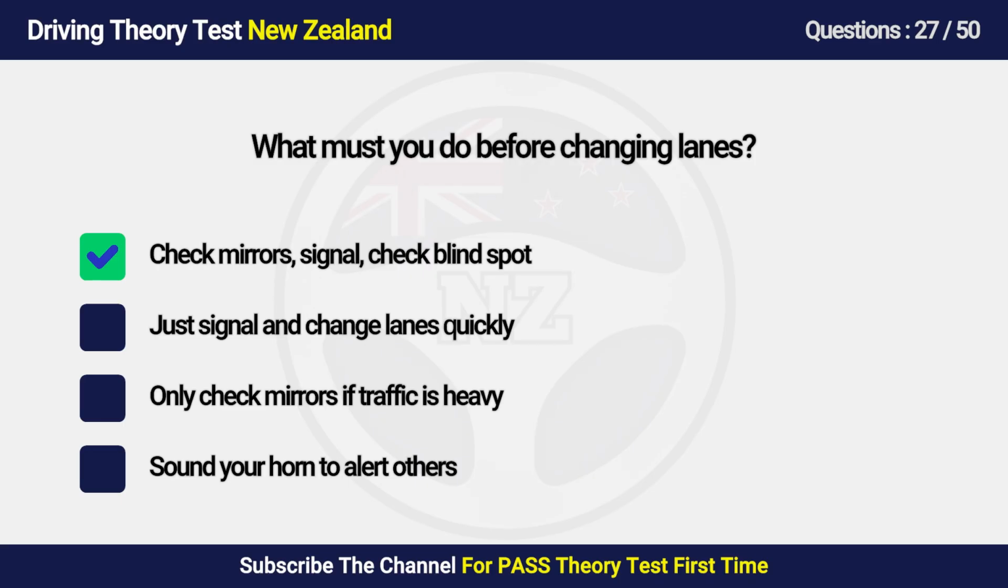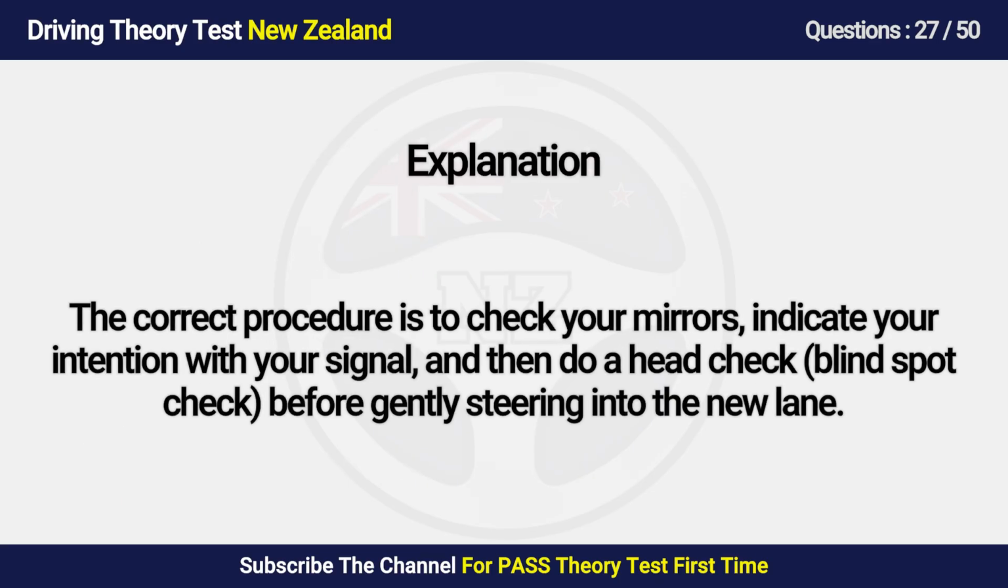Answers is A. Check mirrors, signal, check blind spot. The correct procedure is to check your mirrors, indicate your intention with your signal, and then do a head check blind spot check before gently steering into the new lane.